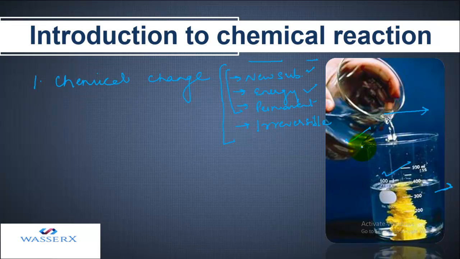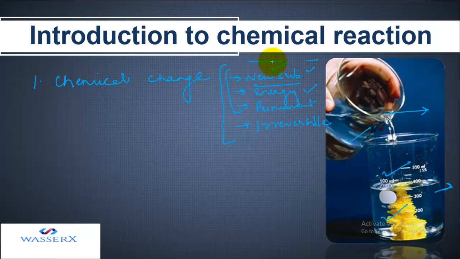How do you come to know that they are reacting? Because initially this yellow substance was not seen, but when they are mixed, this yellow substance is seen, which indicates that these two chemicals are reacting, and that is the reason this insoluble substance is formed. So that shows that in a chemical reaction, a new substance is always formed.